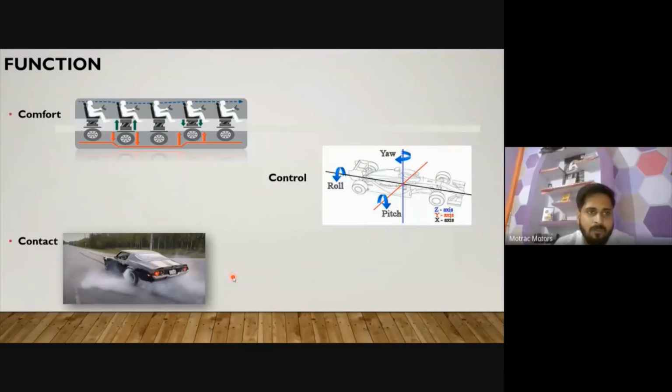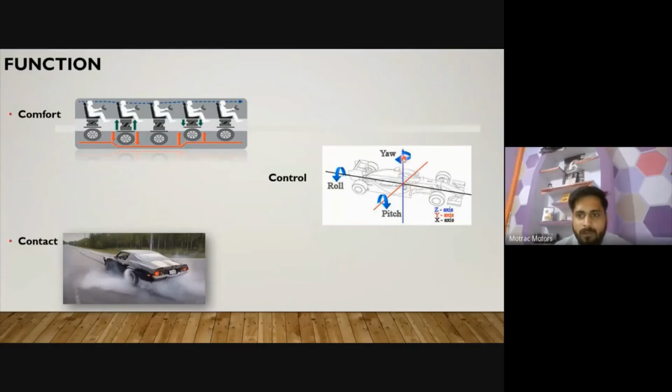Okay, so these are the main functions of the suspension department. First, proper comfort. It provides comfort for the passengers and drivers. Second is control. It provides proper controllability of the vehicle.